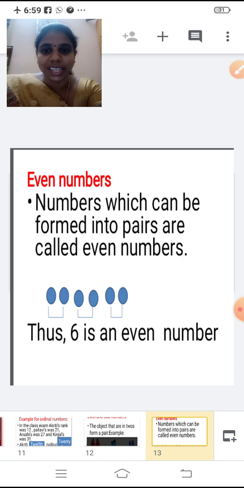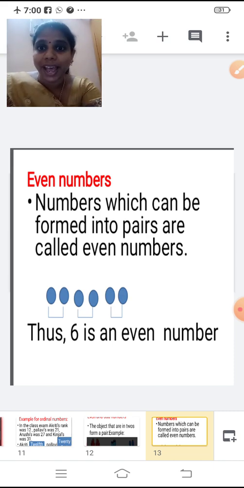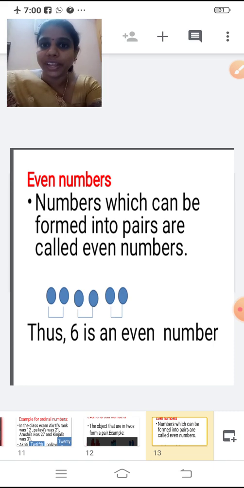How many circles are there? 1, 2, 3, 4, 5, 6, isn't it? Now I am forming them in pairs, 2, 2, 2. So if I can arrange them in pairs, then it is an even number. Thus 6 is an even number.